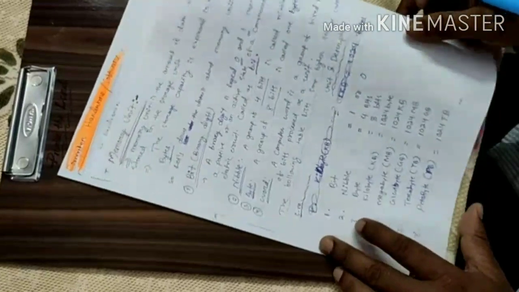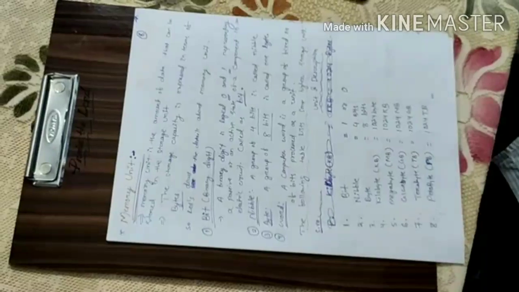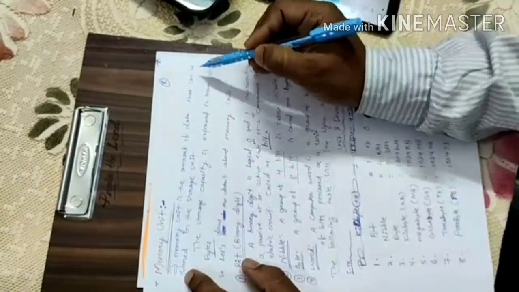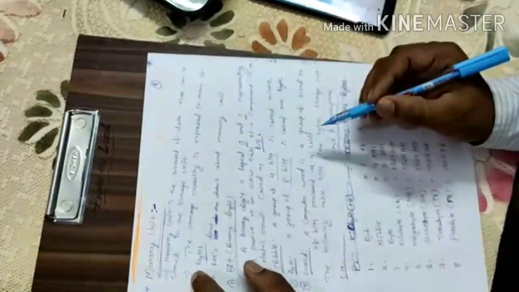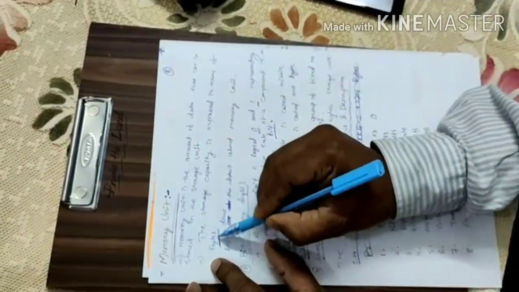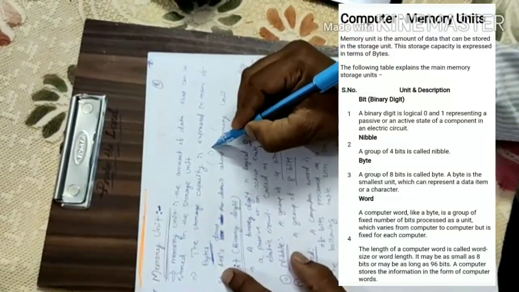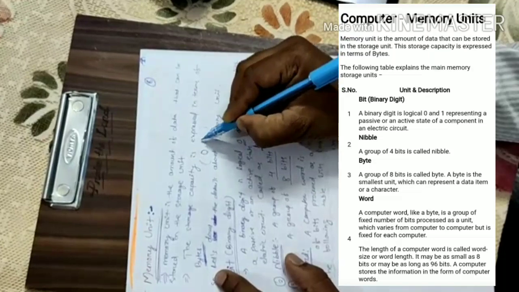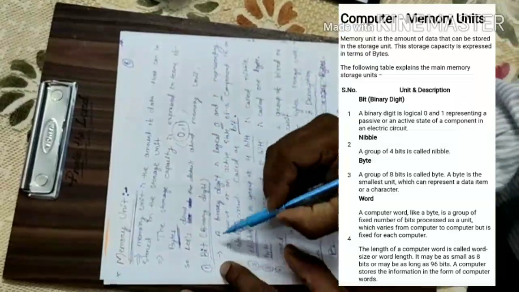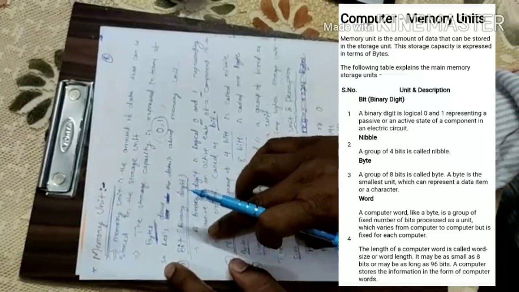Now let me tell you how the memory unit is named in the memory device. Memory unit is the amount of data that can be stored in the storage unit. The storage capacity is expressed in terms of bytes. And as I told you, a computer is a binary machine which can understand only 0 and 1. Now see, here we'll discuss memory units.